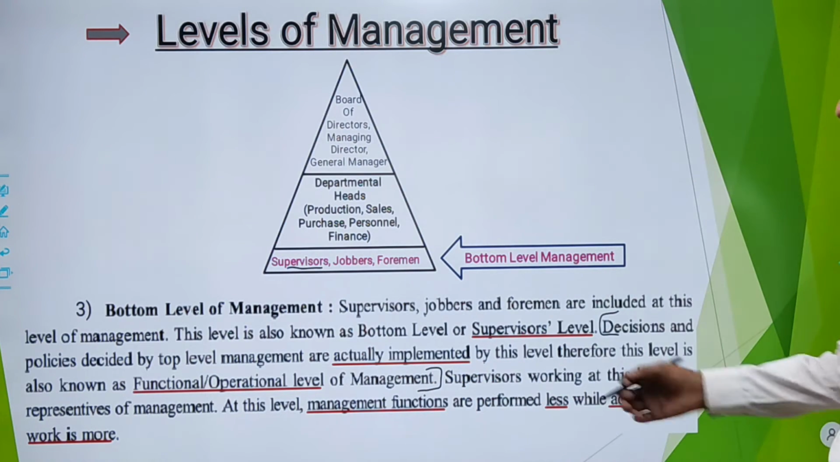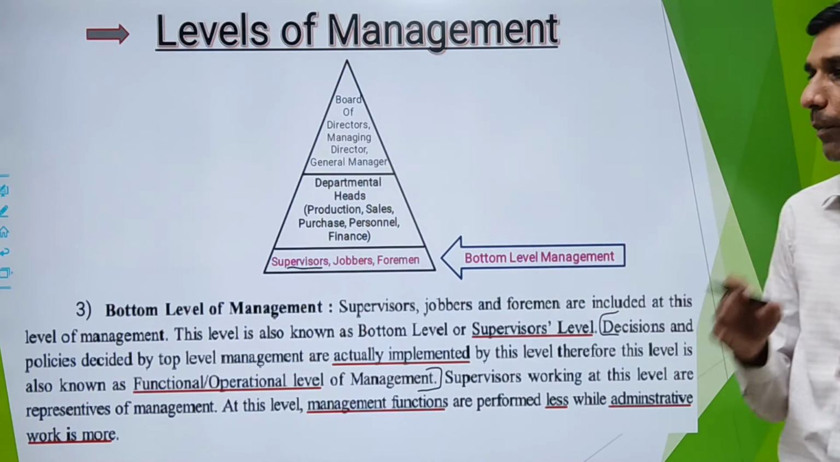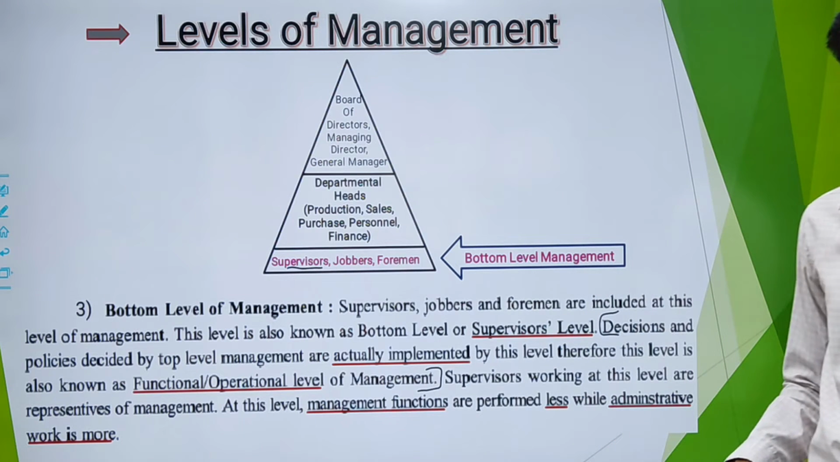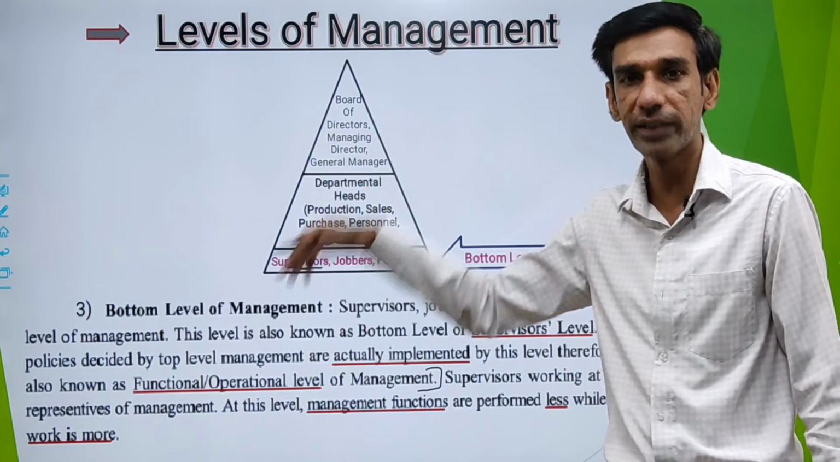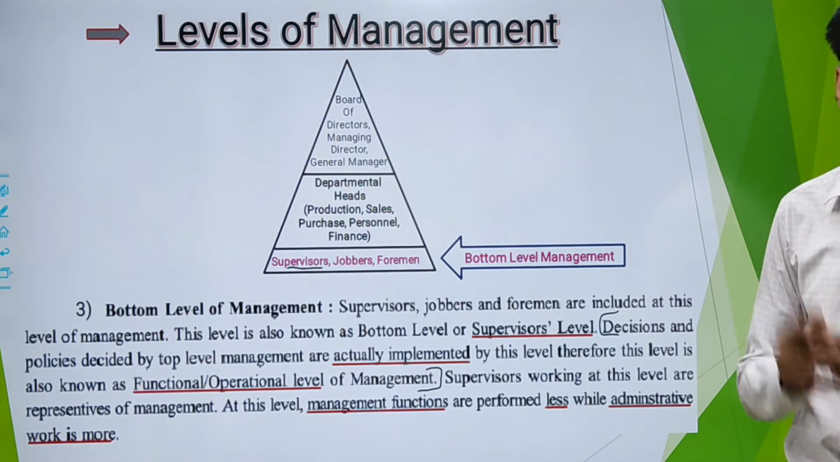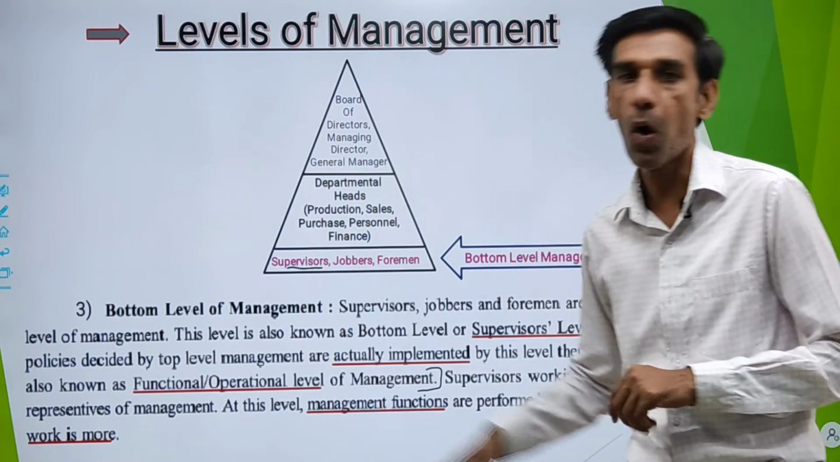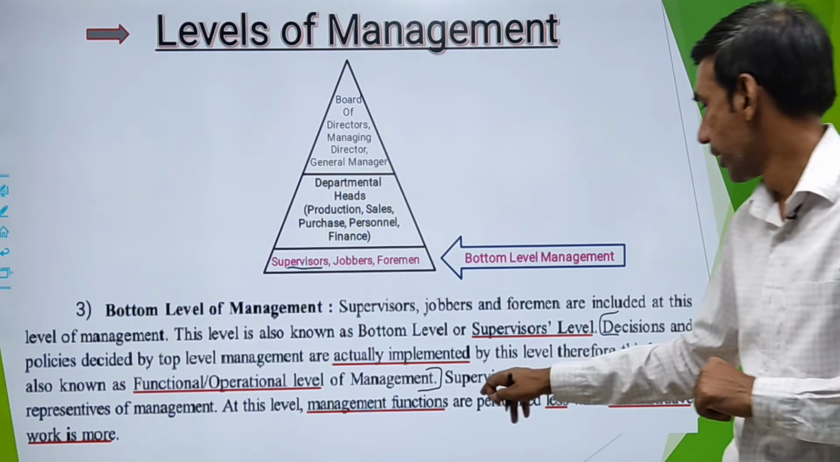Question could be why bottom level is also known as functional level, or why bottom level is also known as operational level. So why is bottom level known as functional or operational level? Answer is decisions and policy which are decided by the top level are implemented by bottom level. So bottom level is known as functional level or operational level. Okay, mark this for your boards.